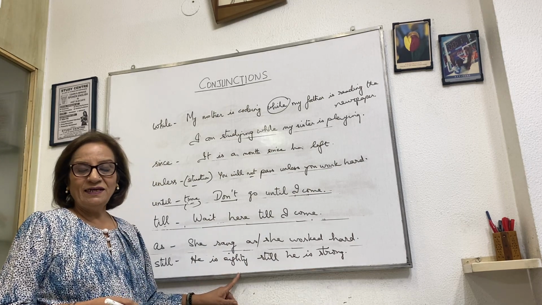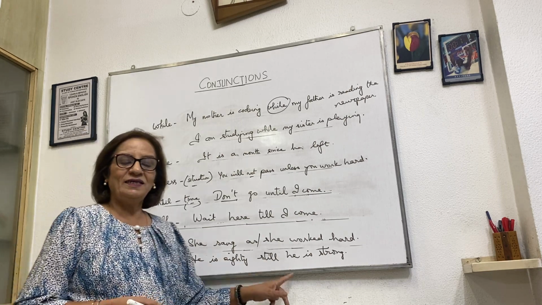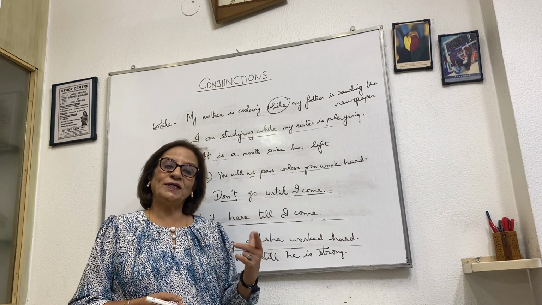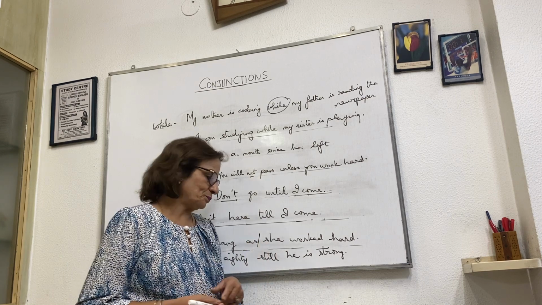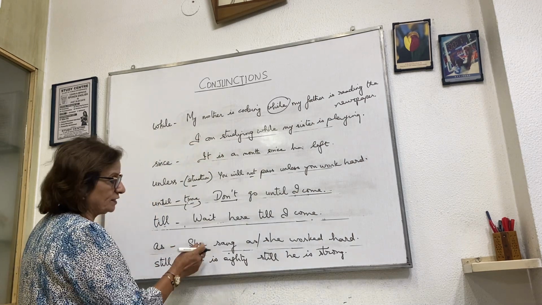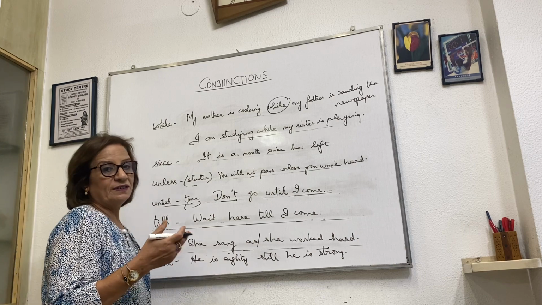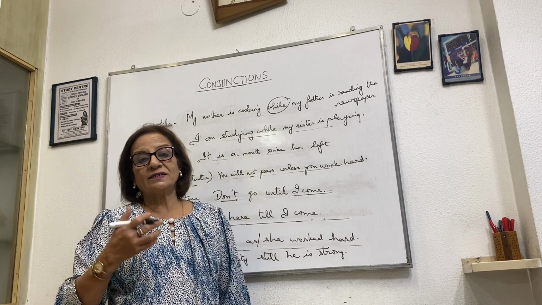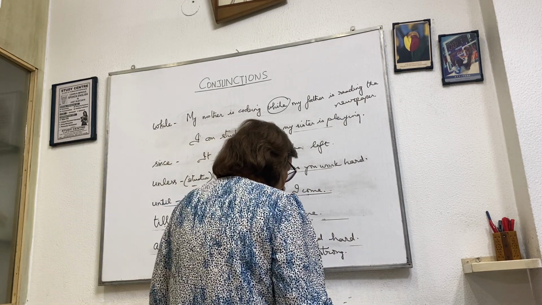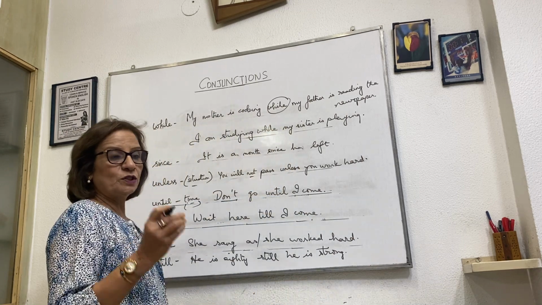Although he is 80, then I will not use still. Although he is 80, he is strong. Either way I can use although or I use still in between. Understood? So this thing, as she sang, as she worked hard, I will tell you later. So these were some of the conjunctions which I told you, the simple ones.